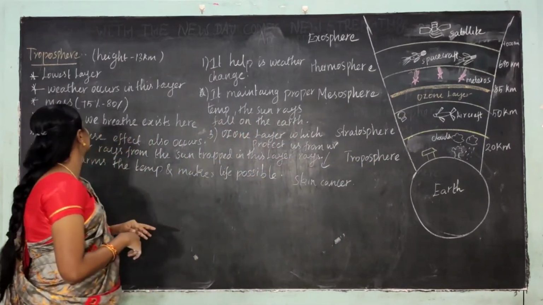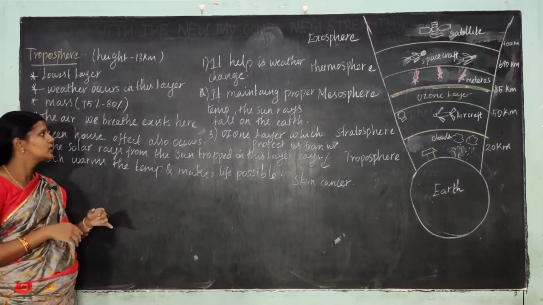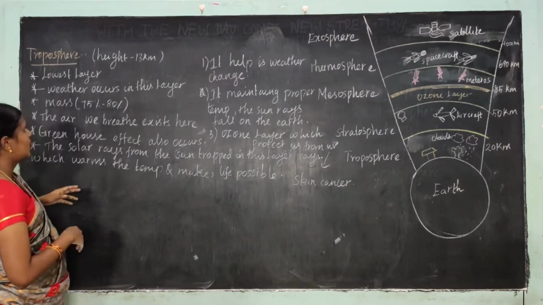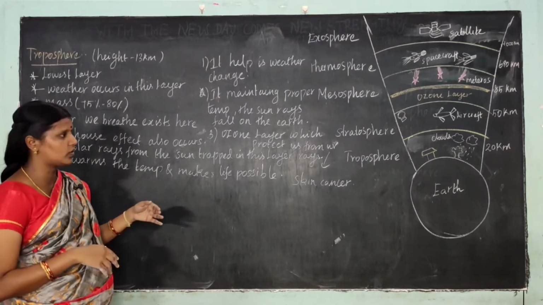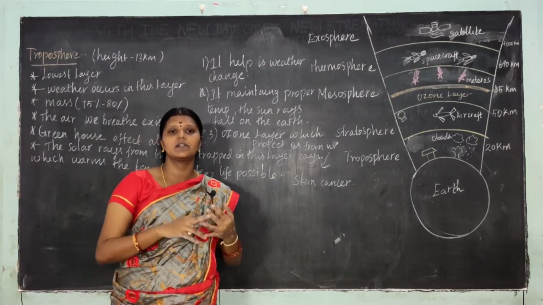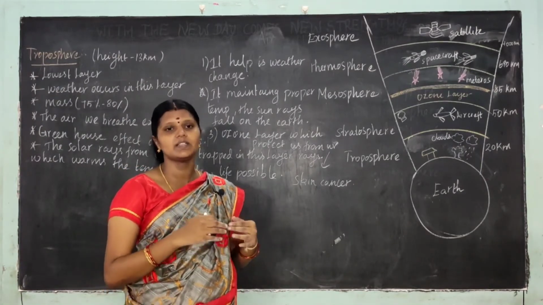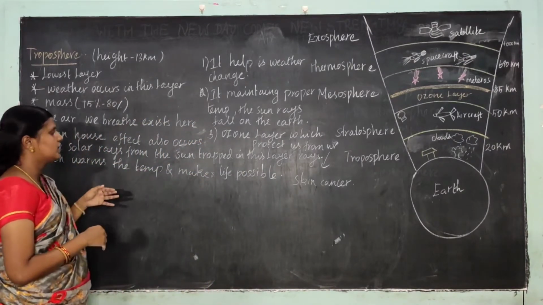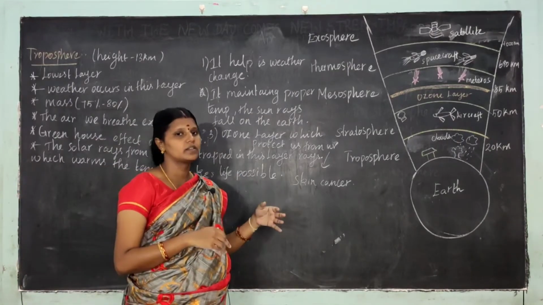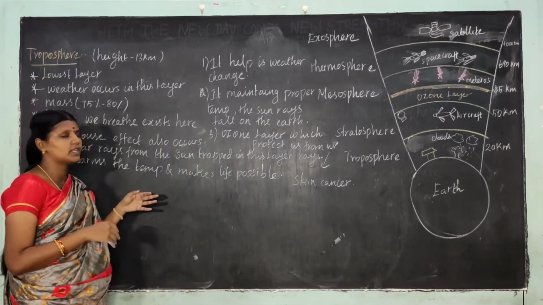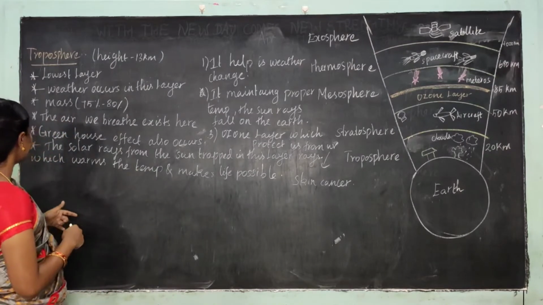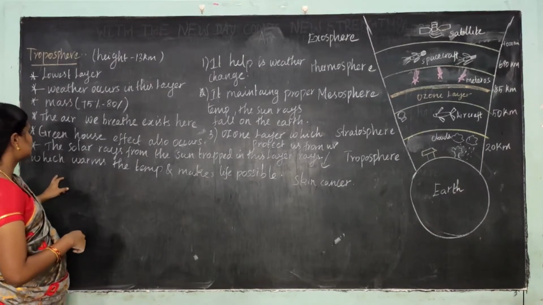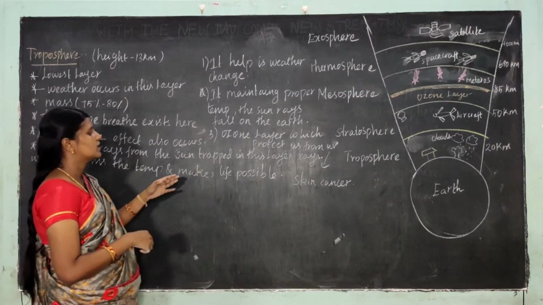The average height of the troposphere is 13 kilometers, and weather occurs in this layer, like rainfall, snow, fog. All the weather and climate change occur in this layer only. The air we breathe exists here, and the greenhouse effect also occurs in this layer only. The solar rays from the sun are trapped in this layer, which warms the temperature and makes life possible.